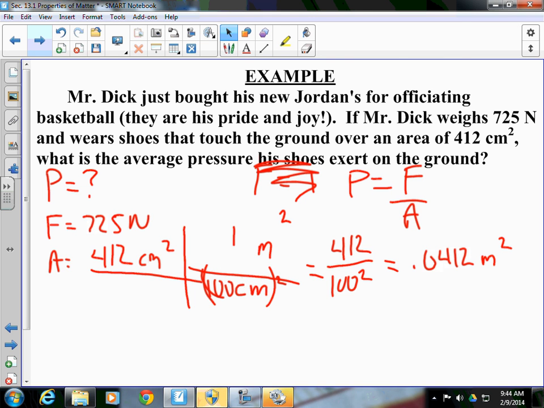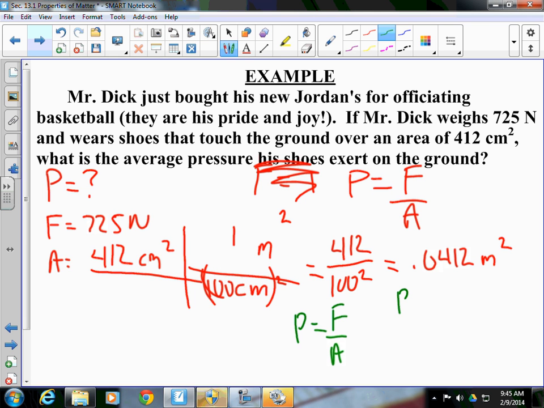Go ahead and plug in what we have now. We know that pressure is equal to force divided by area. We don't know the pressure exerted, so pressure is equal to the force, which is 725, divided by the area, 0.0412. I made a typo or a miscalculation and multiplied rather than divided.